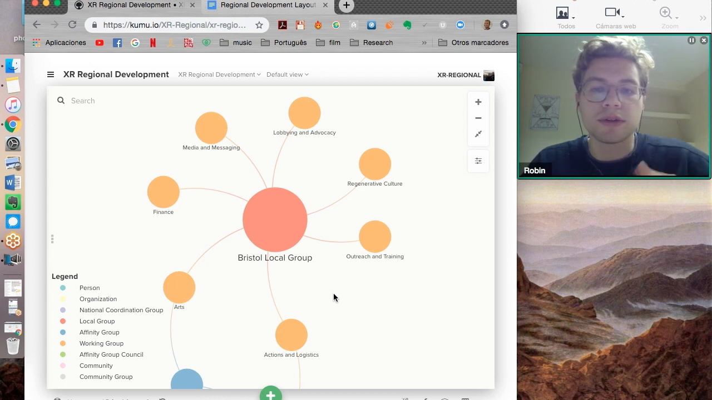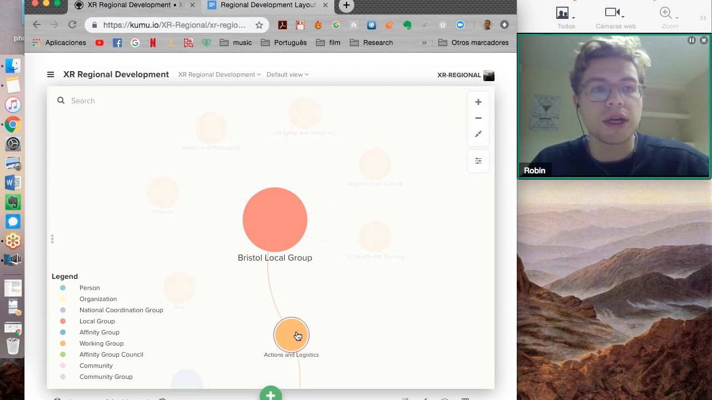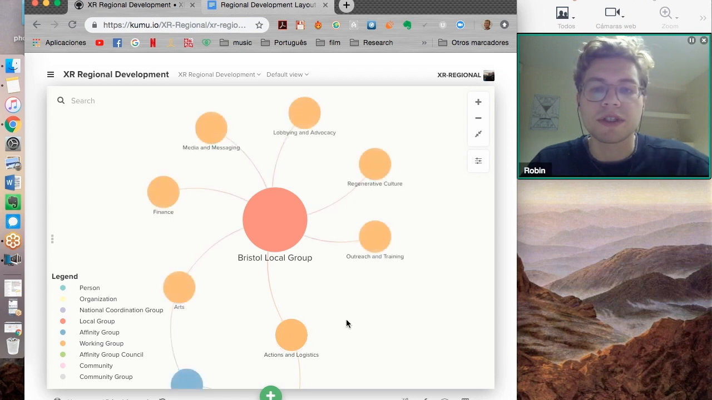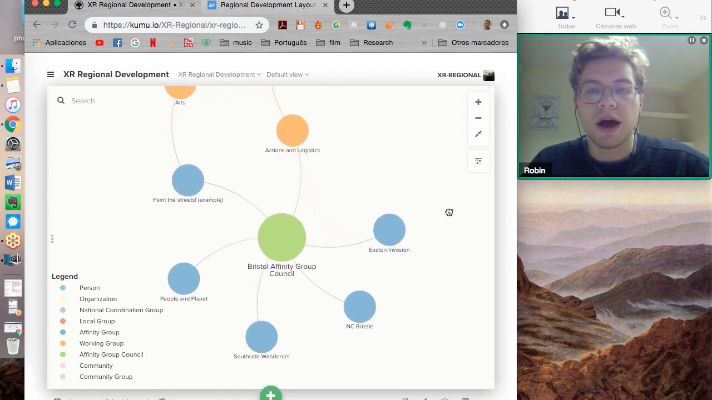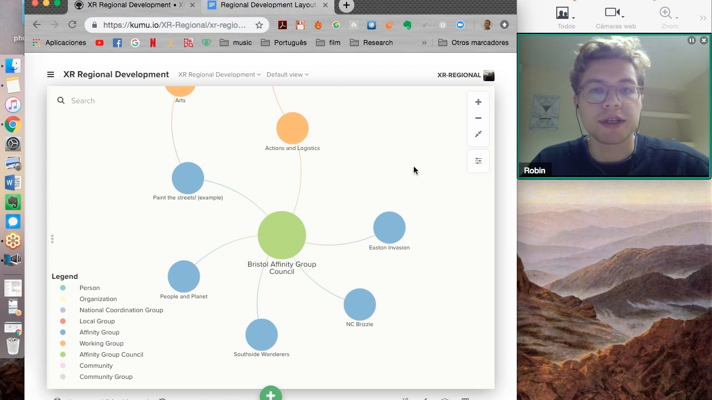And one of those working groups is the Action and Logistics team. Now, the Action Logistics team looks at organising major actions and designing the plans around them. And obviously, these actions are going to need affinity groups to take part in them. So affinity groups are small direct action support groups which are coordinated and set up after non-violent direct action trainings. So here are some different examples of affinity groups in Bristol.